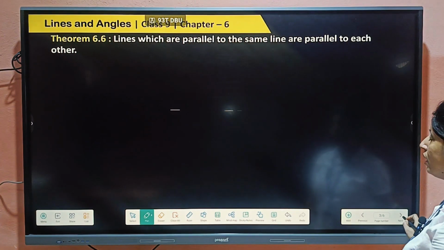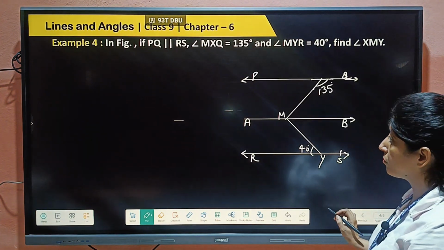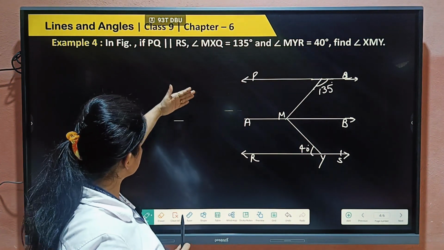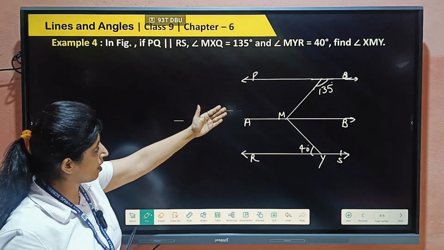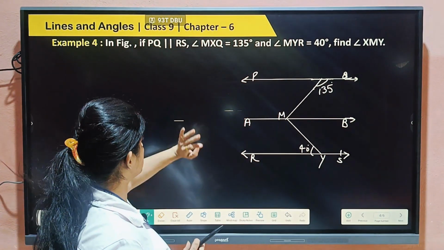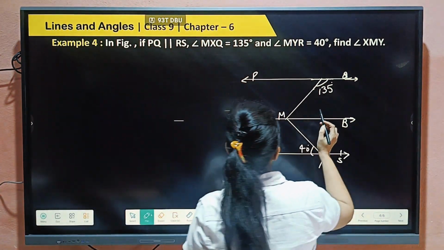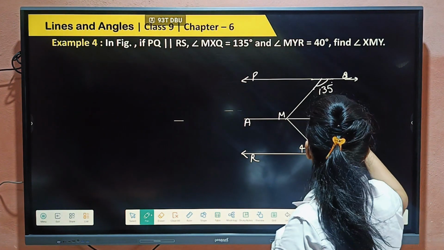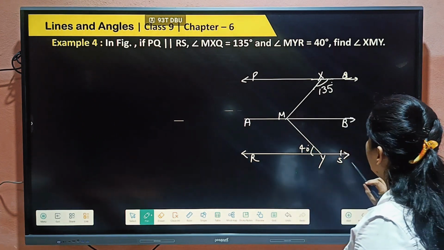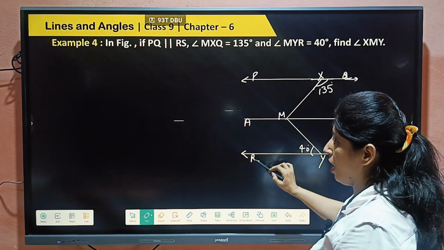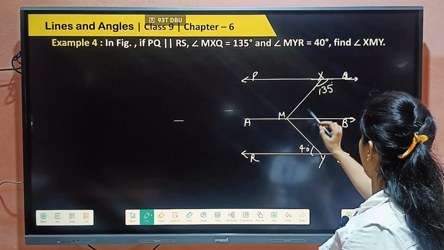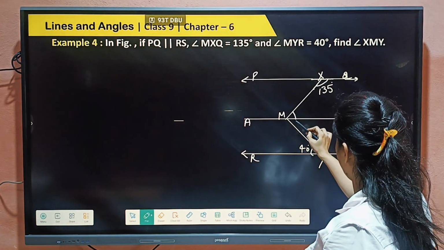So we will go to example number 4. Look here, a figure is given to us. PQ and RS are parallel; this line and this line are parallel, as given. Angle MXQ, where this is X, is 135 degrees and angle MYR is 40 degrees. Find angle XMY, this full angle we have to find.